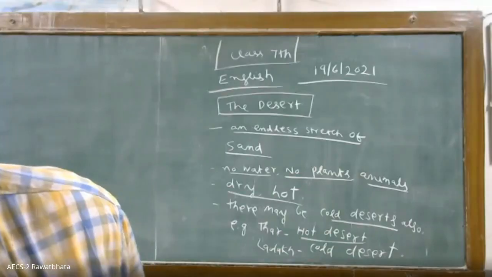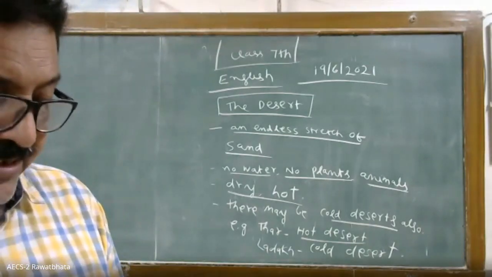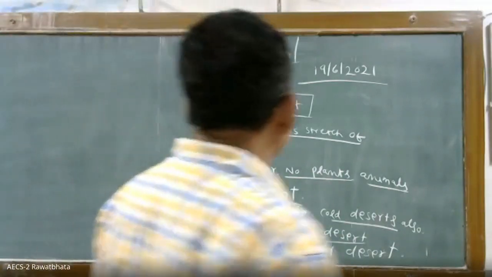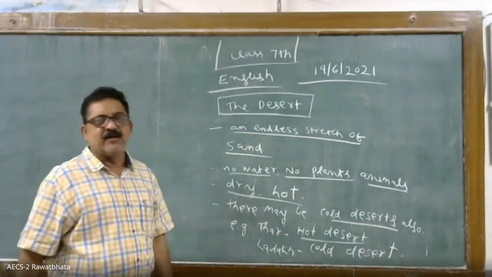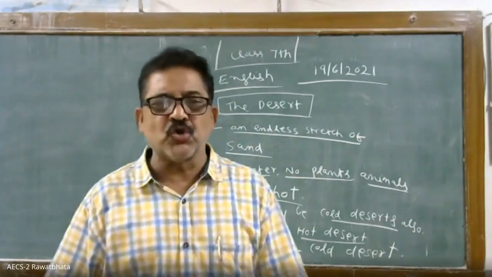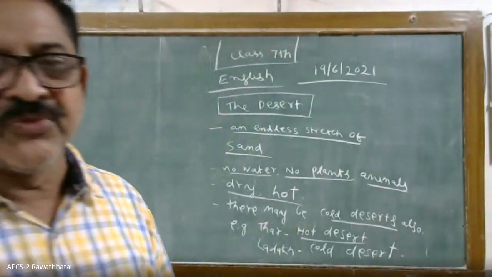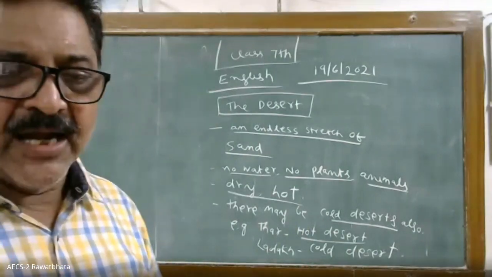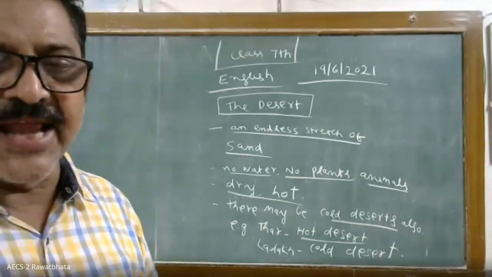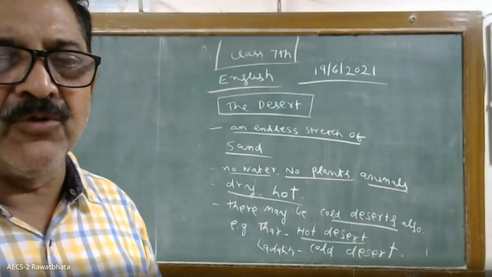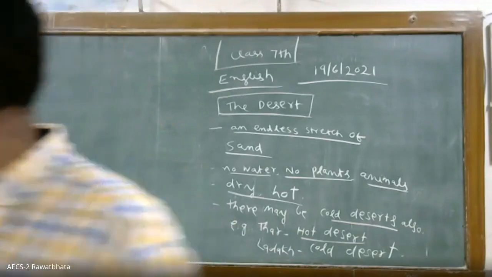Noted, sir. Okay. Now you please open the textbook. It is page number 15, the desert. So these are the characteristics of desert. 4 I have written. This is common idea. But according to specialists, desert also is a beautiful place. There also many types of plants and animals grow, and flowers also bloom in the deserts. So many people prefer to remain in the desert. It is just like a landform. So our negative idea about the desert should not be there, according to some specialists. Okay, we will go to the next page now.